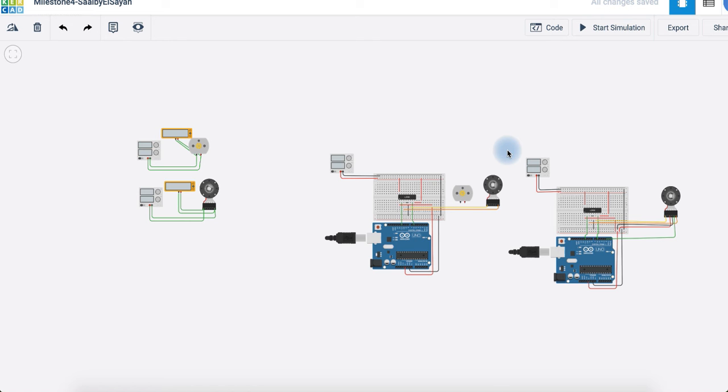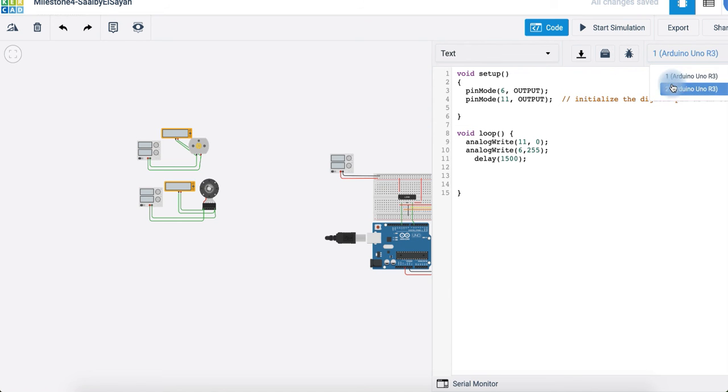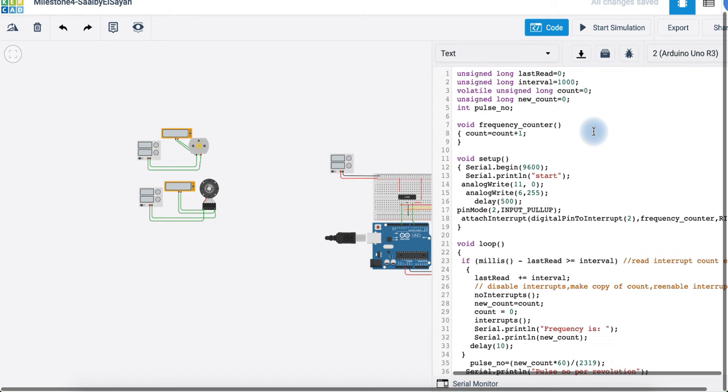Now, for the question where we had to find the number of pulses of the DC motor with the encoder, we used this circuit over here, which had a different code. We can look at the code over here. This code was written and used in order to detect the frequency of the motor at first, and then do some calculations in order to turn this frequency into the number of pulses per revolution.